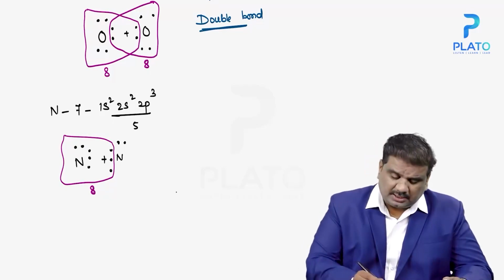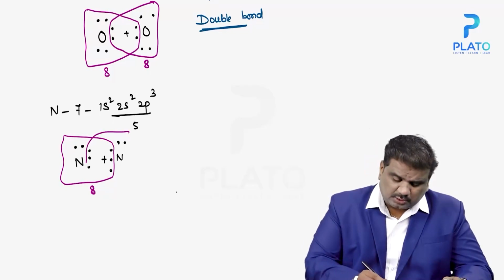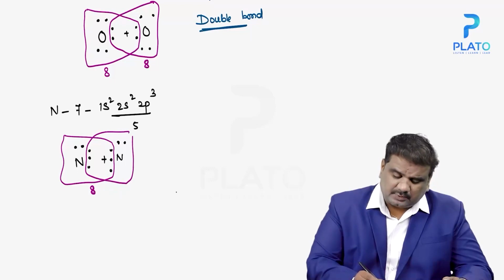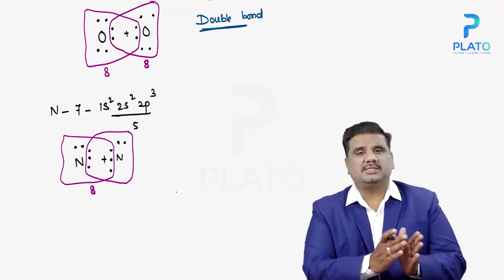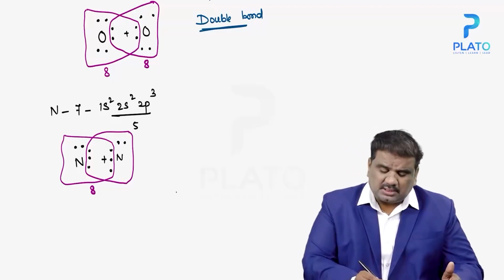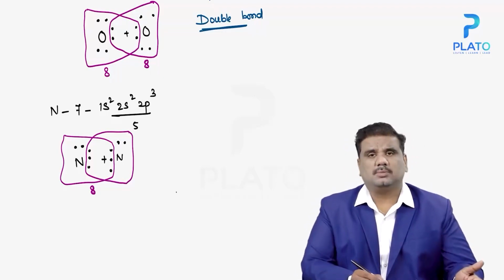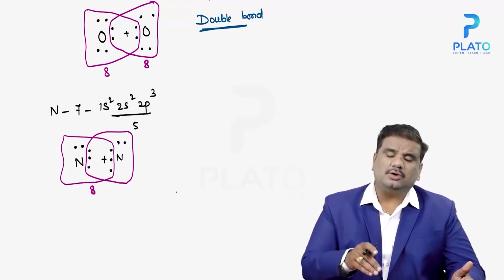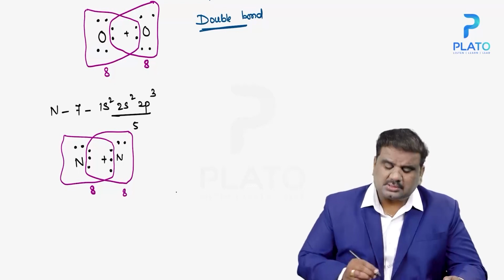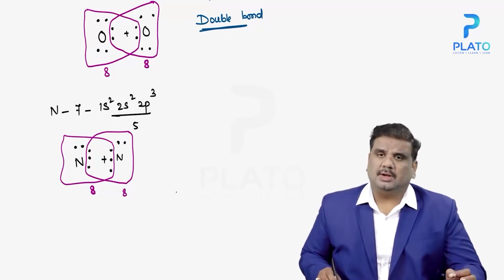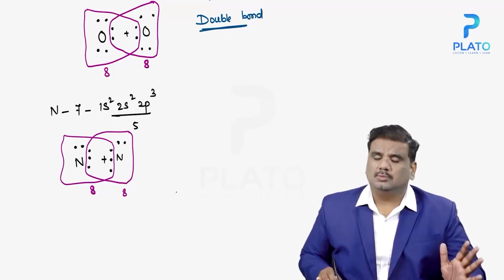The first one is already having 5 and the second one is contributing 3, so the first one will have 8 in the outermost orbit. At the same time, the second is already having 5 and the first is contributing 3. As a result, even the second one will also have 8 electrons in the outermost orbit.